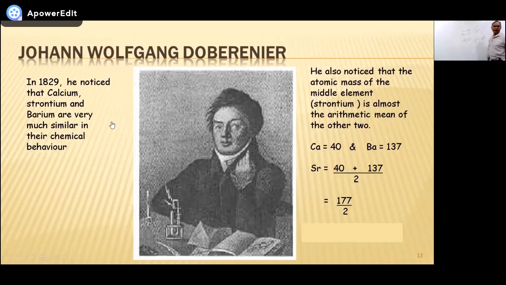You also notice that the atomic mass of the middle element, calcium, strontium, and barium: its mass is 40, its mass is 137. We have just found their average, 88.5. 88.5 is the mass of strontium. I hope you understood.